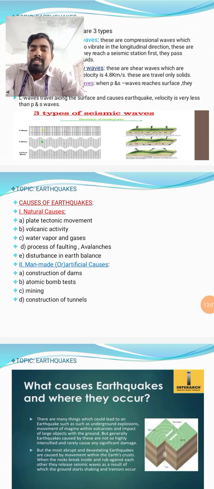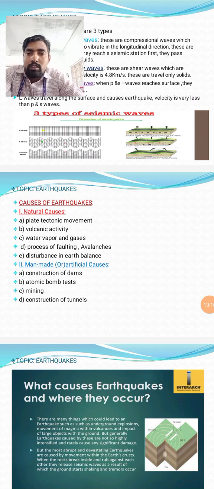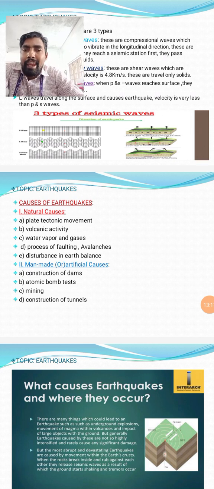Earthquake causes are classified into two types: natural causes and man-made causes. Now we are discussing natural causes. The first one is plate tectonic movements. Yes, earthquakes happen due to subsurface plate tectonic movements or continental movements. So that is the main cause for earthquakes.